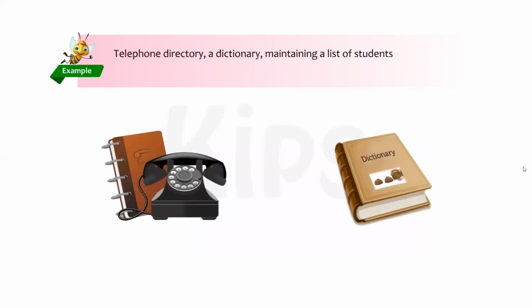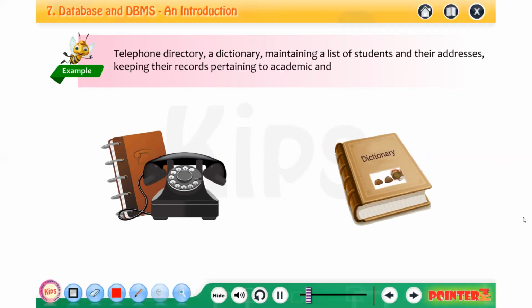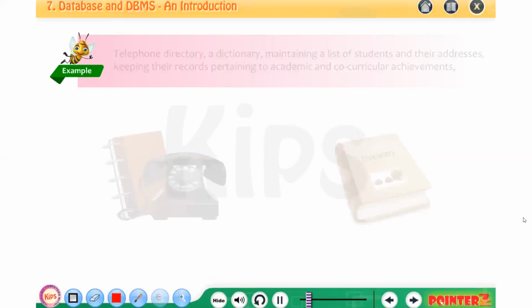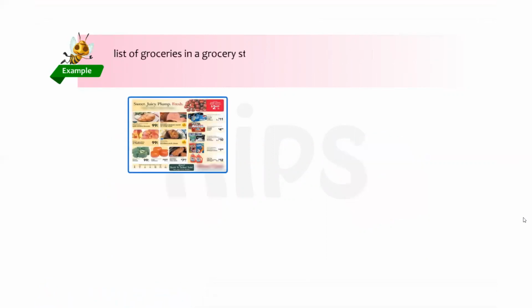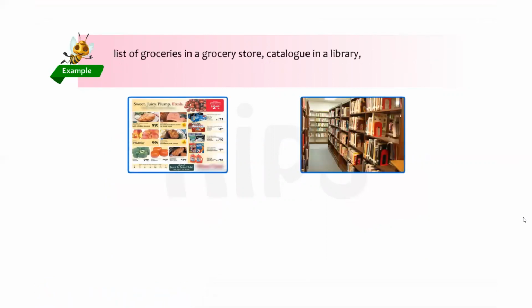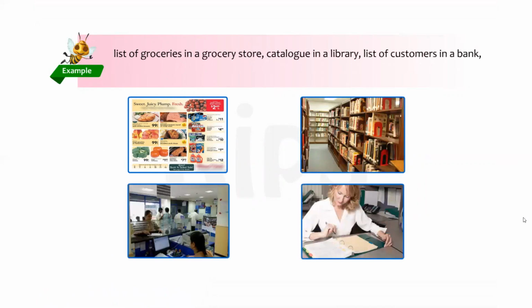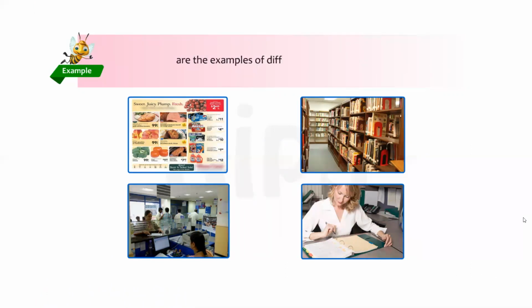Telephone diary, a dictionary, maintaining a list of students and their addresses, keeping their records pertaining to academic and co-curricular achievements, list of groceries in a grocery store, catalog in a library, list of customers in a bank, maintaining employees' information in offices and organizations, etc., are the examples of different types of database. Let us take a quick view. Give any real-life examples of database apart from the one given in the chapter.